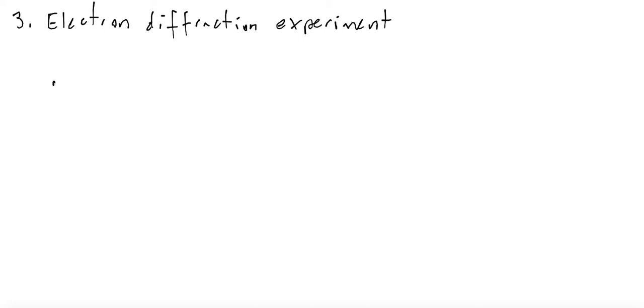Let's imagine that you have a heater, a kind of filament, which emits by a phenomenon called thermal emission, which creates electrons, and these electrons are accelerated by a potential difference. In our example, it was 200 volts. It can be 1000 volts. Doesn't matter.